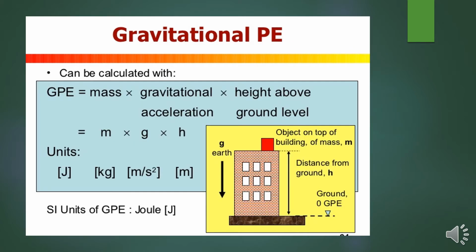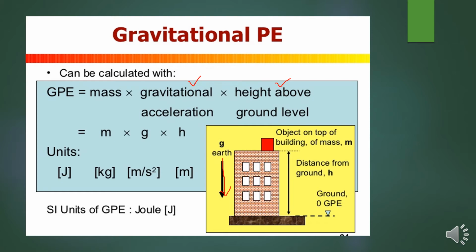Gravitational potential energy can be calculated with mass, gravitational acceleration, and height above ground level. You can see this building. The acceleration due to gravity is g, and h is the distance from the ground level to the top. The object on top of the building has mass m.